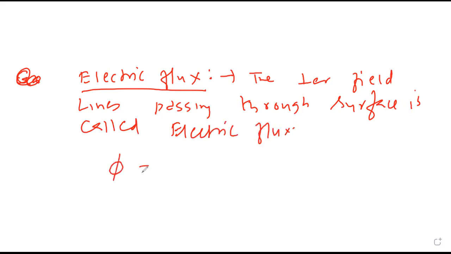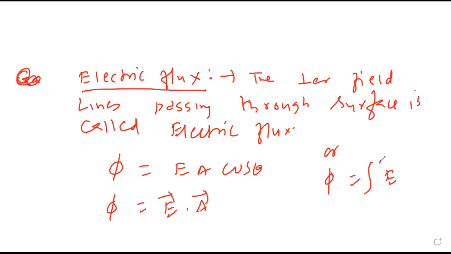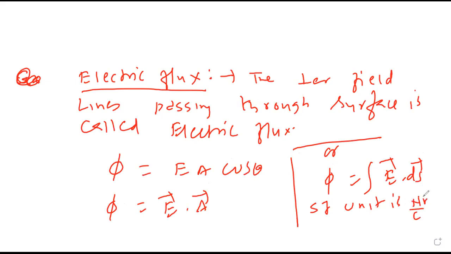It is given by phi equals E A cos theta. That means it is E bar dot A bar, or phi is the integral of E bar dot ds bar. Okay. SI unit is, what is the SI unit? Newton per coulomb meter square, or volt meter.